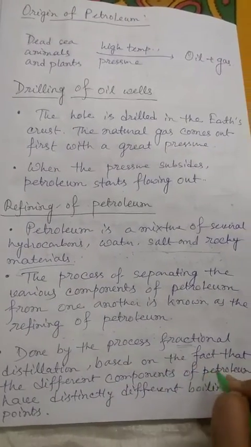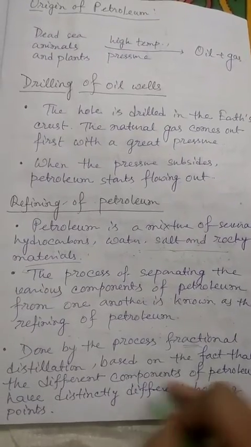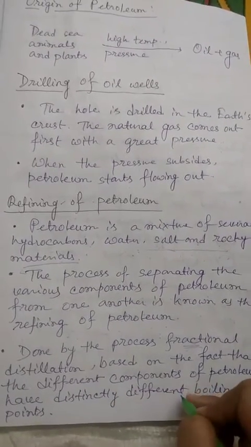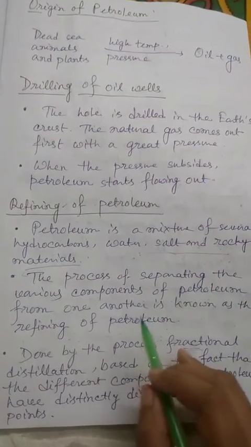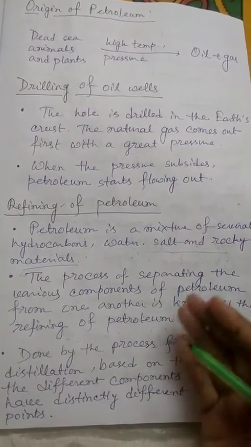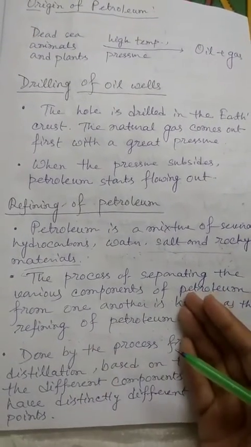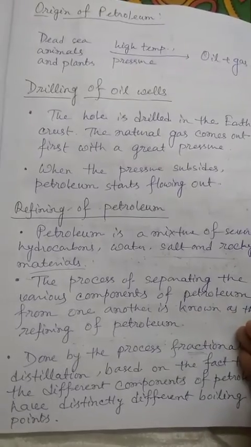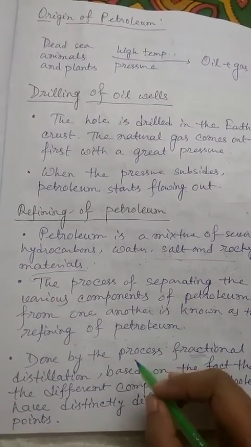It is based on the fact that the different components of petroleum have distinctly different boiling points. Because the components have different boiling points, using this characteristic we can separate them out from the petroleum. How? Let us see that next.